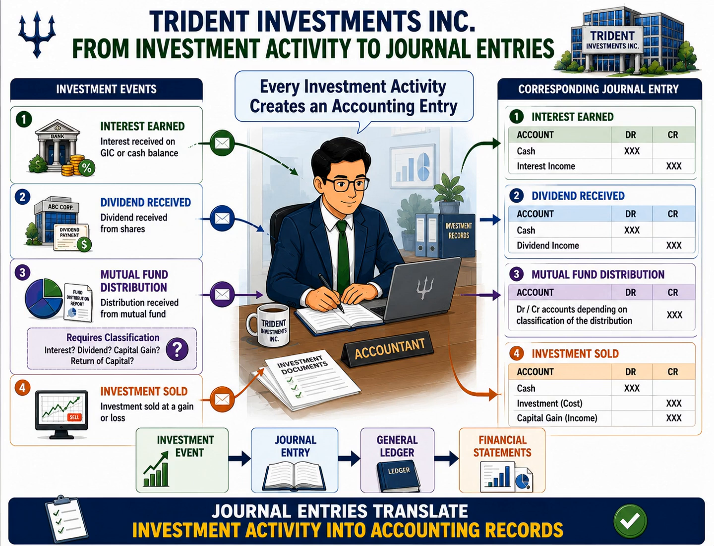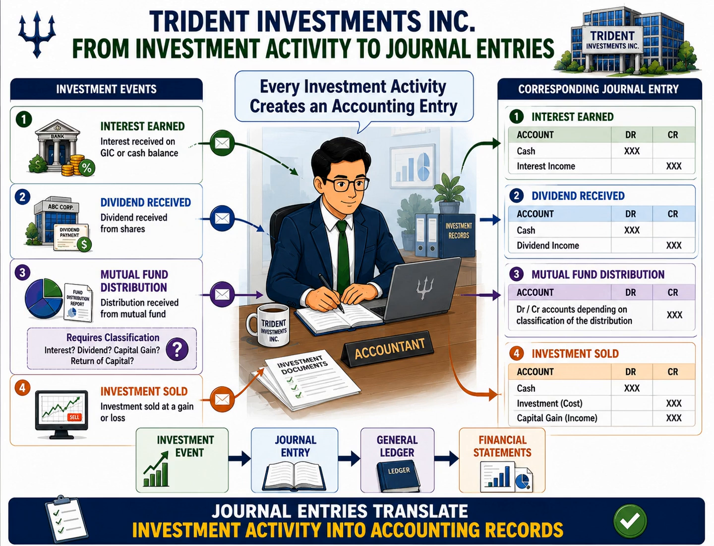Now let's look at mutual fund distributions. Unlike interest or dividends, a mutual fund distribution often requires additional analysis. The distribution may contain interest income, dividend income, capital gains, or return of capital. Before the journal entry can be prepared, the accountant must first determine the nature of the distribution. Only after the distribution has been classified can the correct accounting entry be recorded.